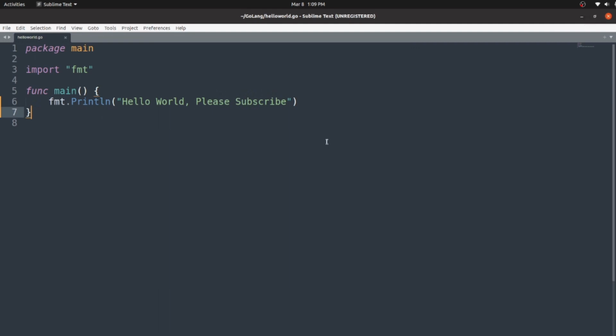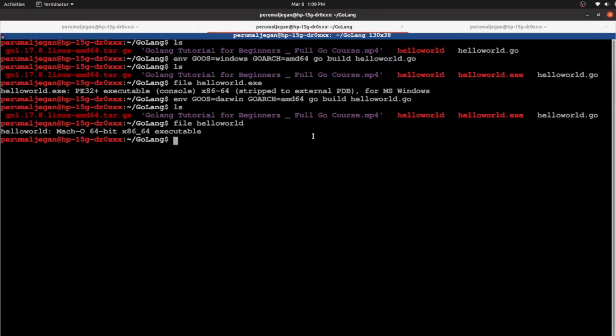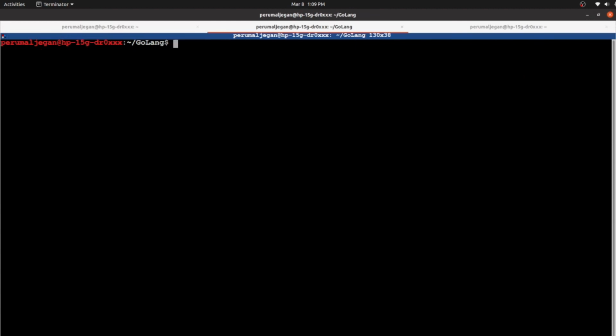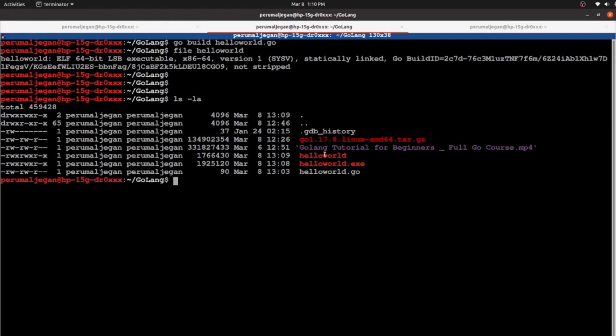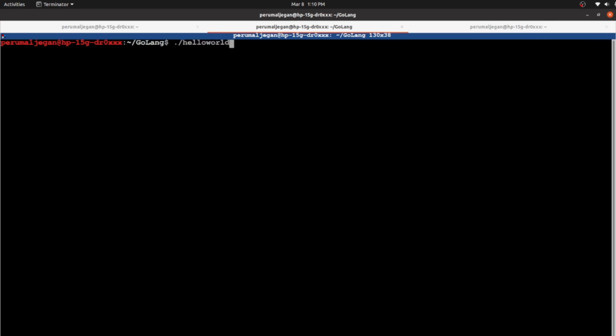Let's try to execute the specific executable. Since we are in the Linux environment, I am again going to build this, go build hello world.go. Now, if I check the file type, this is an executable linkable format, let's try to execute this. This already has the execution privilege. So let's try to execute it. If I execute it, I should get the output as hello world, please subscribe. Let's see. Here is the outcome.